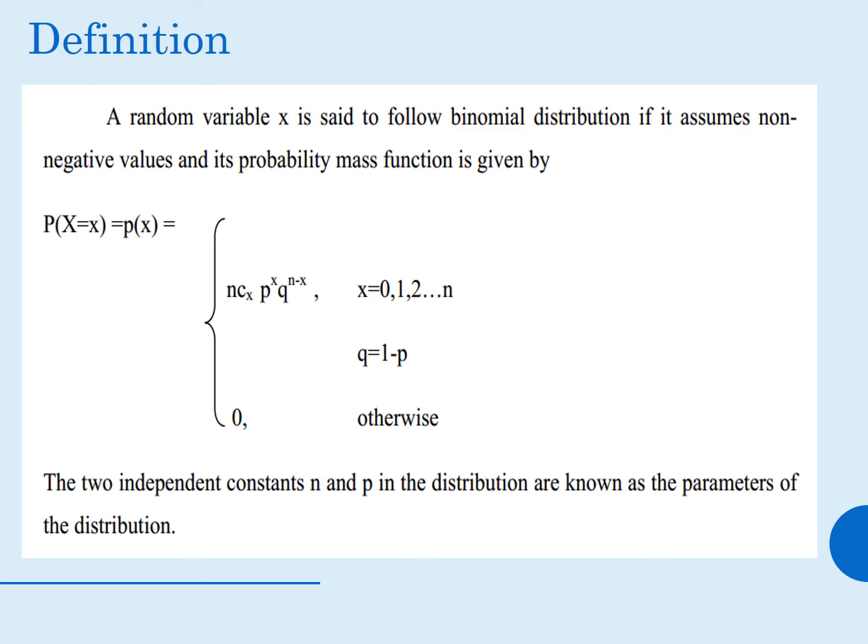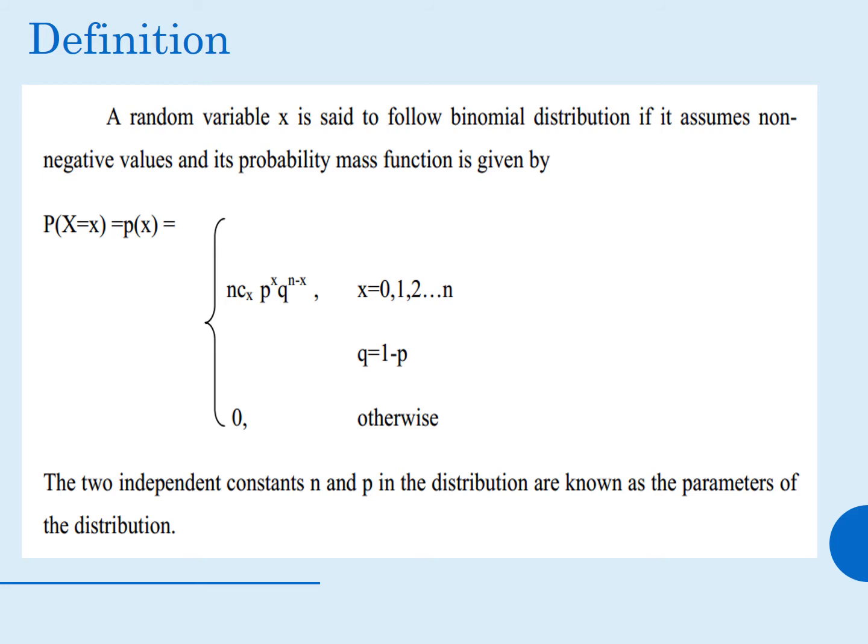Definition: a random variable X is said to follow binomial distribution if it assumes non-negative values and its probability mass function is given by nCx, that is choosing x values out of n, into p raised to x into q raised to n minus x, for values of x from 0 up to n, and 0 otherwise. The two independent constants n and p in the distribution are known as the parameters of the distribution.